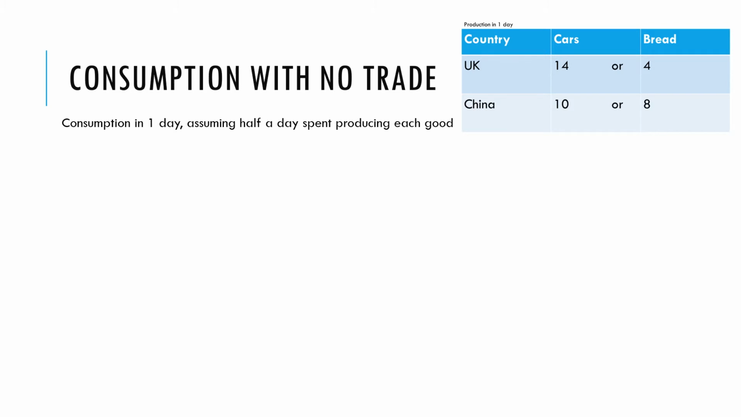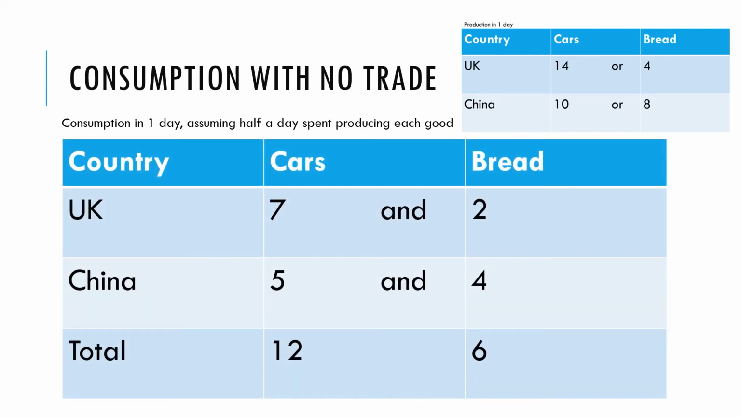So if the UK was to spend half a day on cars and half a day on bread, it would make 7 cars and 2 loaves of bread. Whereas China would make 5 cars and 4 loaves of bread. So in the world as a whole, we would have 12 cars and 6 loaves of bread. So this is really our self-sufficient scenario, looking at what countries could produce if they didn't specialize, if they tried to do everything, and also if they didn't trade, they were self-sufficient.